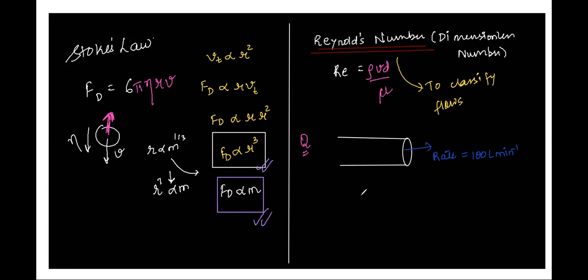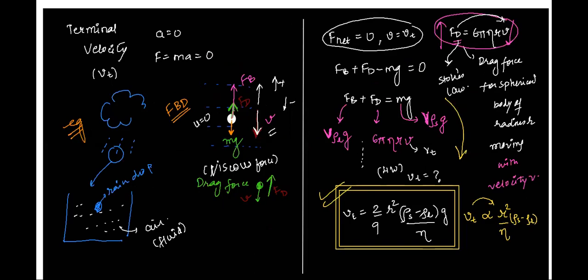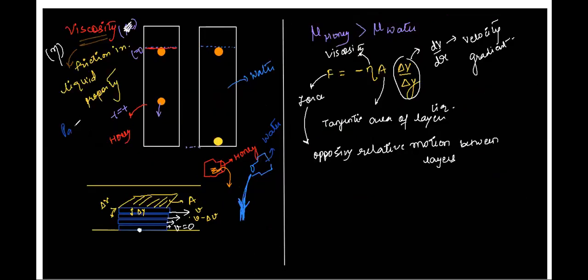You were told that the viscosity of water is 1 millipascal second. This is from the JEE NTA Abhyas paper number 9. The eta value was given as 1 millipascal second. The unit of viscosity is pascal seconds.